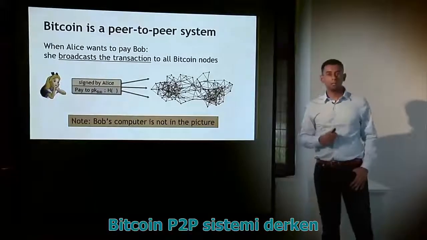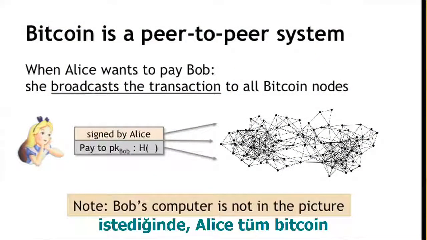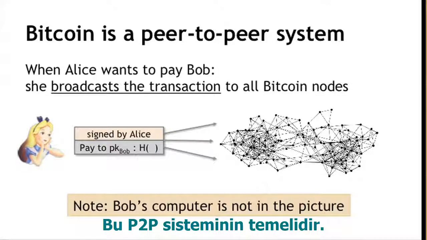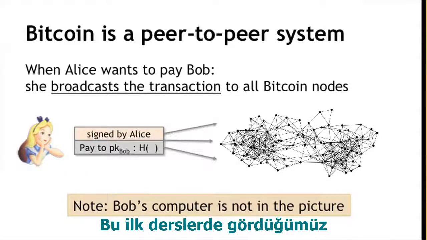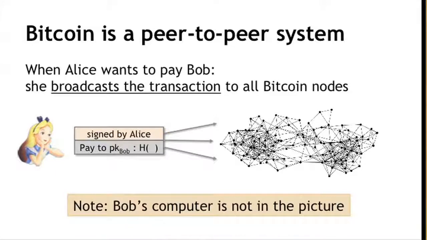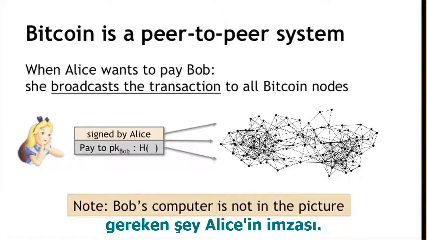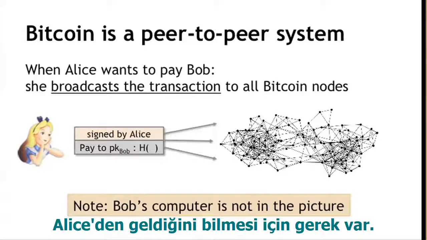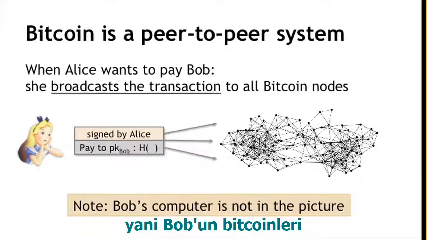So what I mean when I say that Bitcoin is a peer-to-peer system is that when Alice wants to pay Bob, she's going to broadcast a transaction to all of the Bitcoin nodes that comprise the peer-to-peer network. And you can see here the structure of the transaction. This is similar to Goofy coin that we saw in the first lecture. A transaction is going to have Alice's signature, which the other nodes need in order to know that it really in fact came from Alice. It's going to have Bob's public key, which also acts as his address at which he wants to receive Bitcoins.